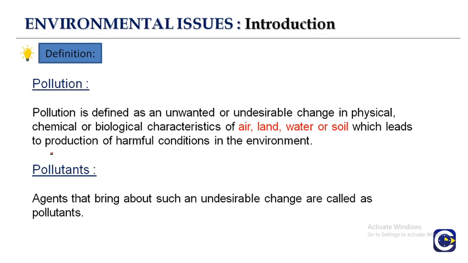But what is pollution? Pollution is defined as an unwanted or undesirable change. Undesirable means something excess, and that something is related to air, land, water, or soil.